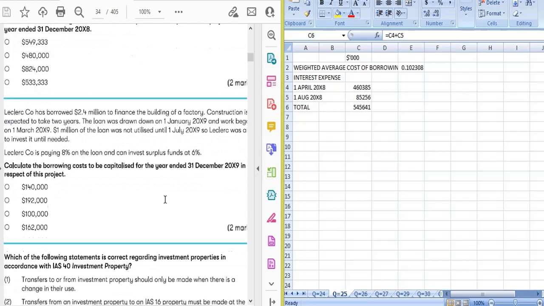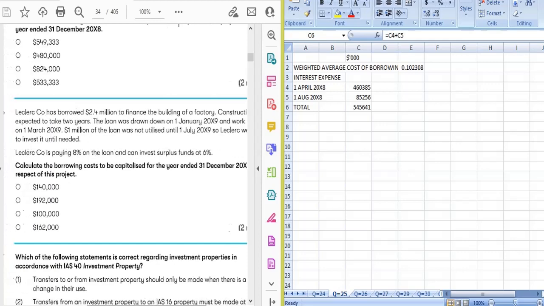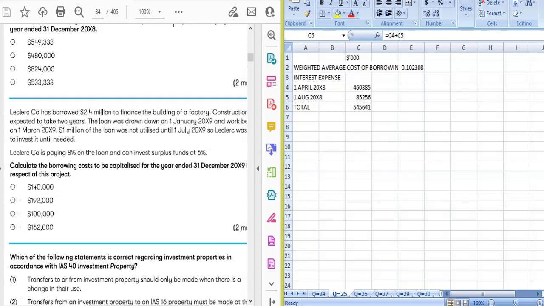Okay, so next question: calculate the borrowing cost to be capitalized for the year ended 31st December 20X9 in respect of this project. Again, we have the same kind of question. Let's read out the question. Lease company borrowed 2.4 million to finance the building of a factory, and construction is expected to take 2 years.